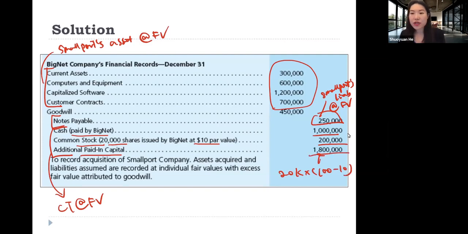And now this journal entry does not balance because BigNet is paying more. So the imbalance will be at the debit side. And then we call the difference goodwill. So the amount of goodwill is 450,000. And this is the journal entry for the second situation.